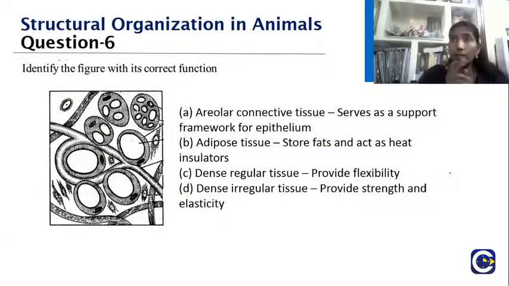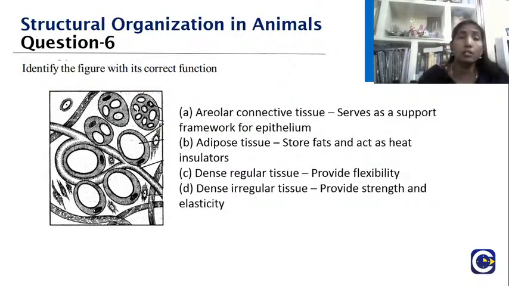Now here, if you understood the previous diagram, this question is a loophole. Identify the figure with its correct function. Areolar connective tissue serves as a support framework for epithelium. Adipose tissue stores fat and acts as a heat insulator. Dense regular tissue provides flexibility. Dense irregular tissue provides strength and elasticity. Here they have given the same picture, but you are going to match the structure and its function, whether it is given correctly. So what should be your answer? Please post the answers in the chat.